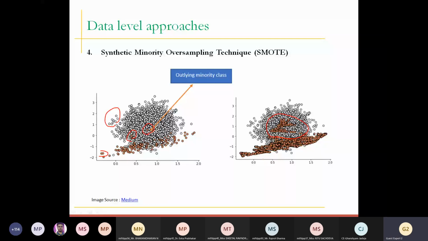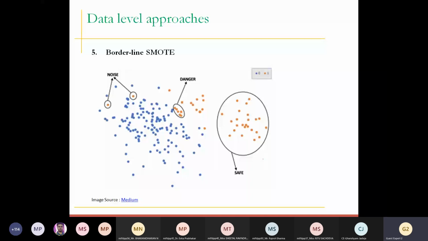It says: okay, if you do not differentiate the regular point and the noise, let me come in the picture, and I'm going to resolve this problem by not creating synthetic samples with the help of noise samples. Before we proceed with borderline SMOTE, understand these three important things: first is safe, second is danger, and then noise.